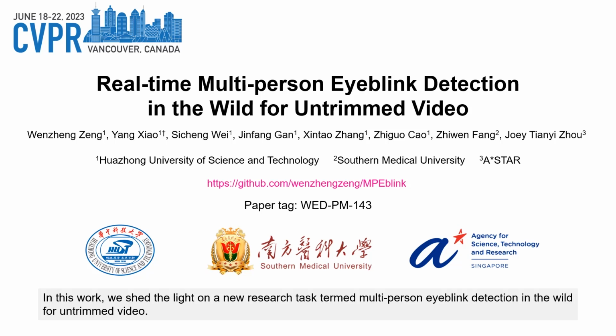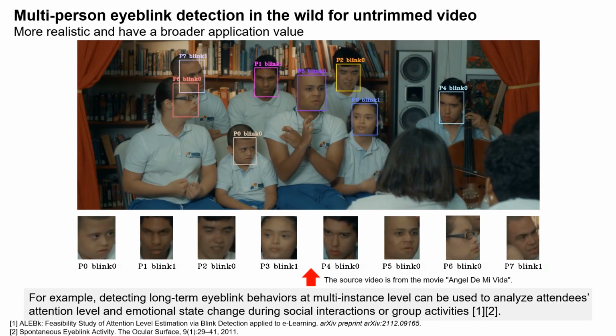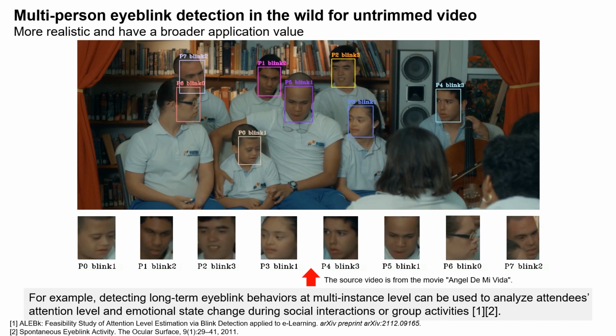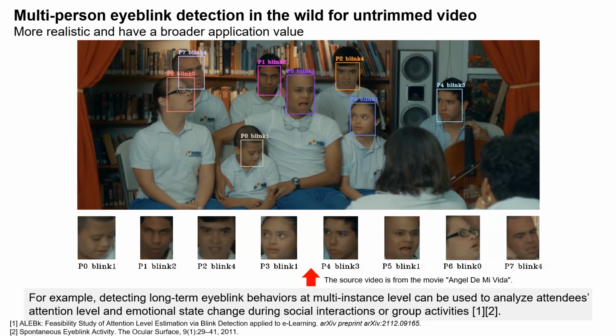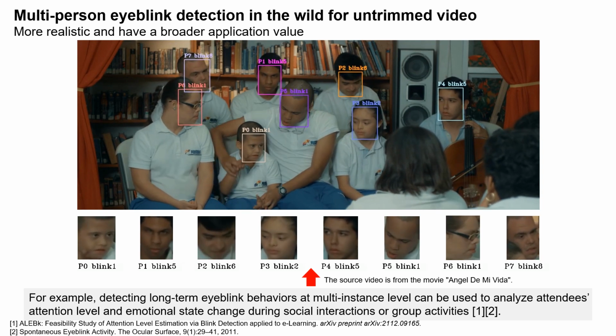In this work, we shed light on a new research task termed multi-person eyeblink detection in the wild for untrimmed video. Compared with existing work that focuses on single-person scenarios, the proposed task is more realistic and has a broader application value. For example, detecting long-term eyeblink behaviors at the multi-instance level can be used to analyze attendees' attention level and emotional state change during social interactions or group activities.